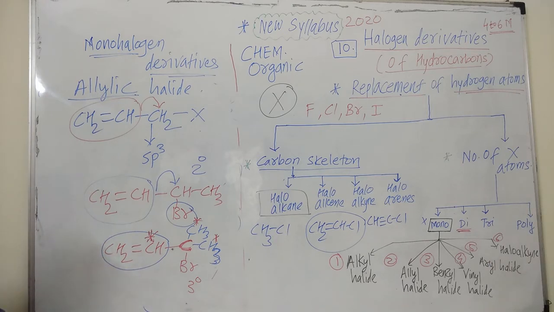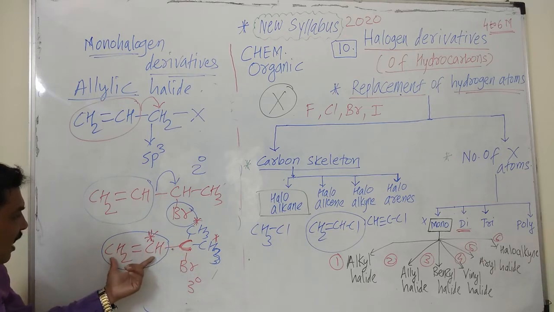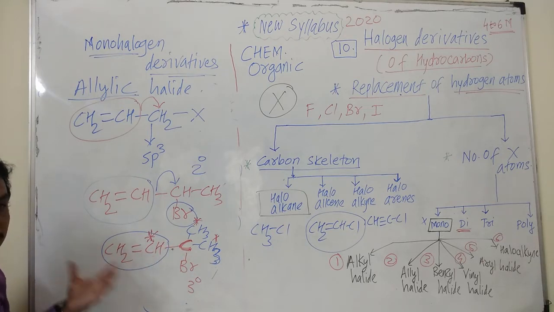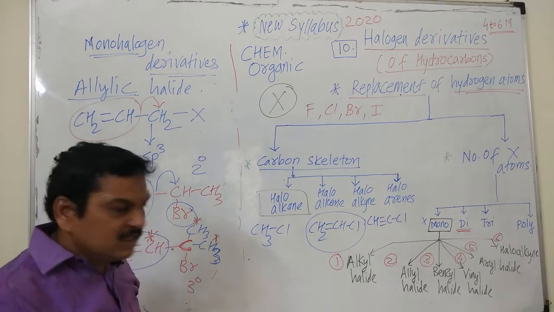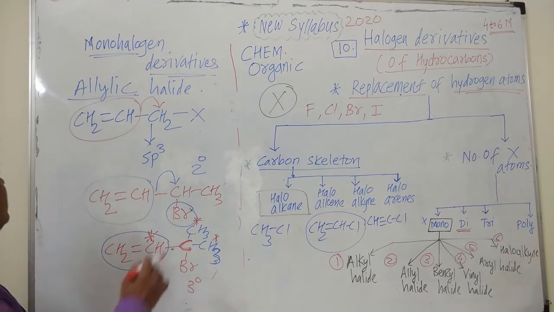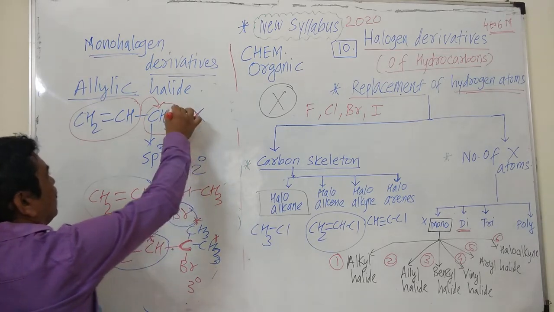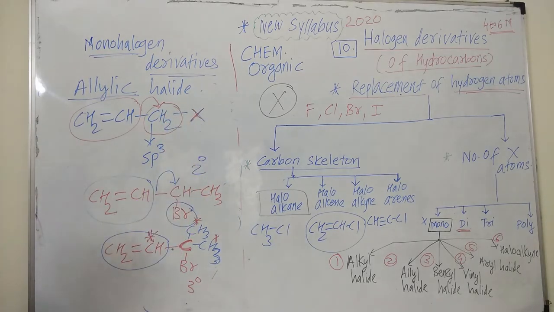Allyl halide means the halogen is present on a carbon which is next to the carbon-carbon double bond. These compounds are known as allyl halides. And it is also very important that in case of allyl halides, the halogen is present on which type of carbon atom? sp3 hybridized carbon atom which is adjacent to alkene group.